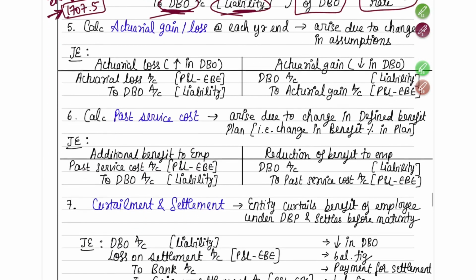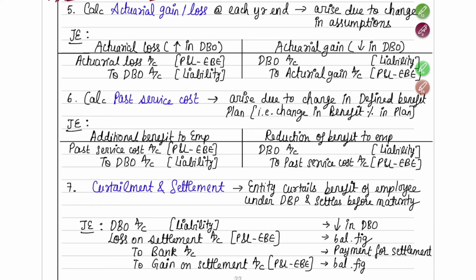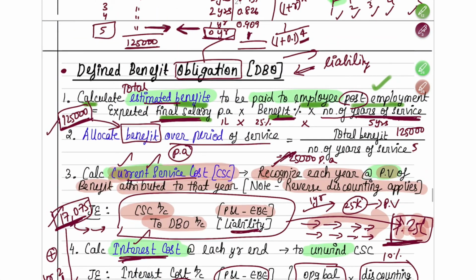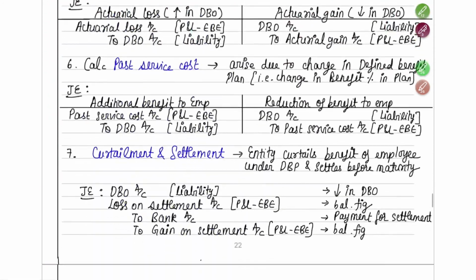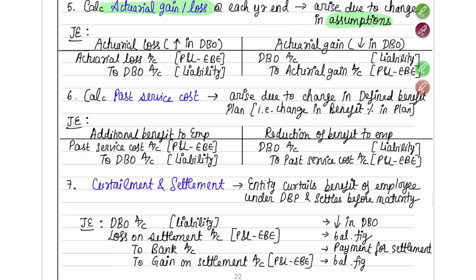Okay. Next, moving on to the step number 5. So step number 5, you have to find out, or rather this is not something you have to find out. Step number 5 is about actuarial gain or loss. This will be given in the question. So in case, when you are calculating this benefit, etc., you will have some assumptions in your mind. Okay, that means how many years of service will this employee give?